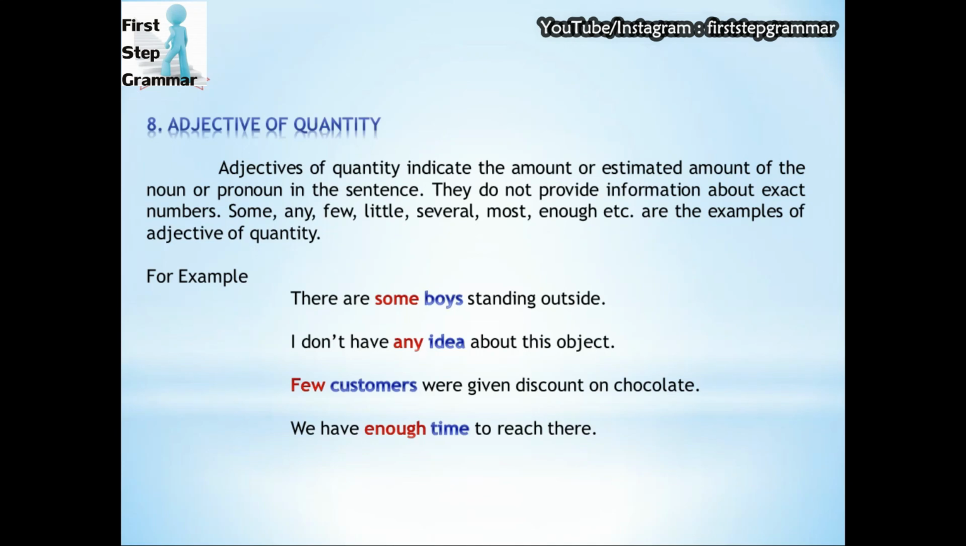The next word is few. Few customers. Now few is used for countable nouns. Few customers were given discount on chocolate. So customers here is a noun and few is an adjective. And in the same case, little is used for uncountable nouns. The last sentence we have is, we have enough time to reach there. Now time is here an uncountable noun in this sentence. So we have enough as an adjective which is used for the given noun. So here we can see there are 8 types of adjectives.